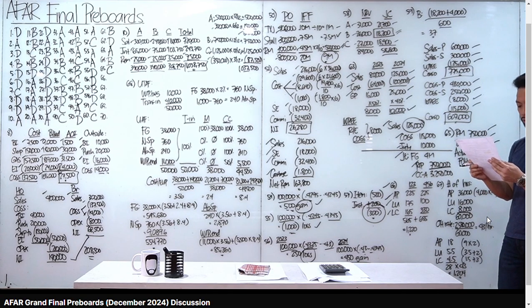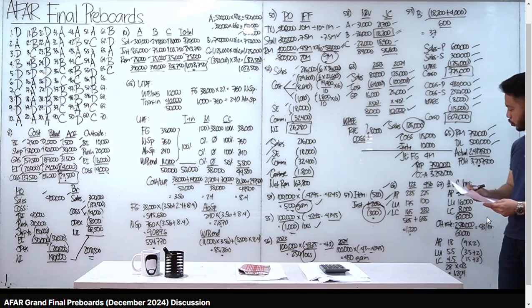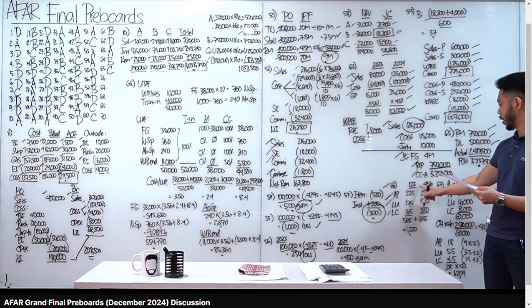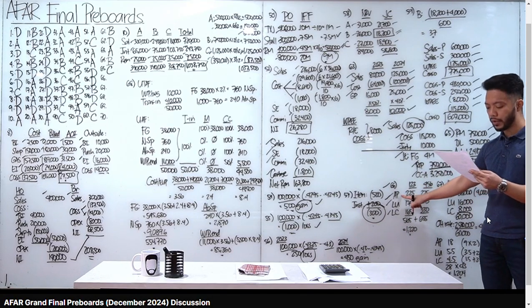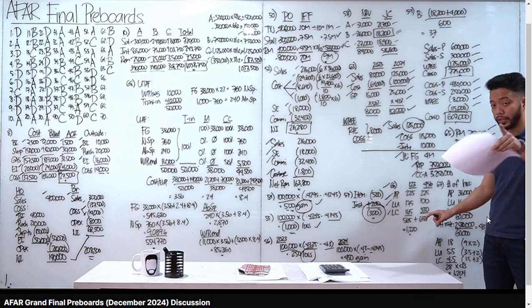So, number 66, using activity-based costing, determine the total overhead cost applied to loans 1, 2, 3, and 4, 5, 6. Ito total natin. Doon muna tayo kay 1, 2, 3, and 4, 5, 6. Sa first activity driver natin na applications, ilang application ba yan? Tig-isa lang yan. Tama? Si loan 1, 2, 3, isang application.